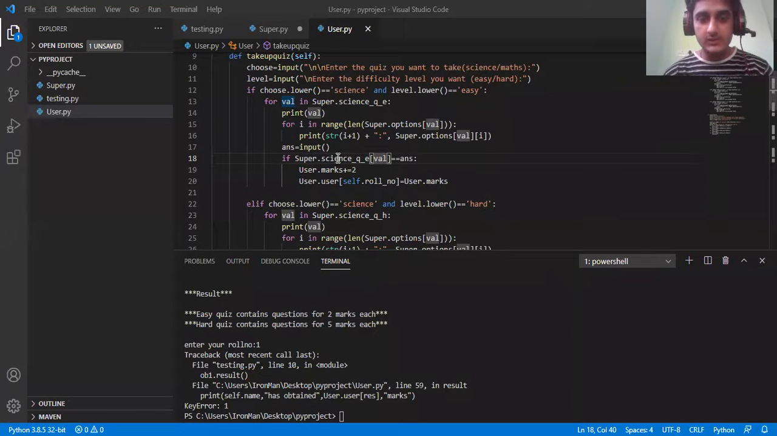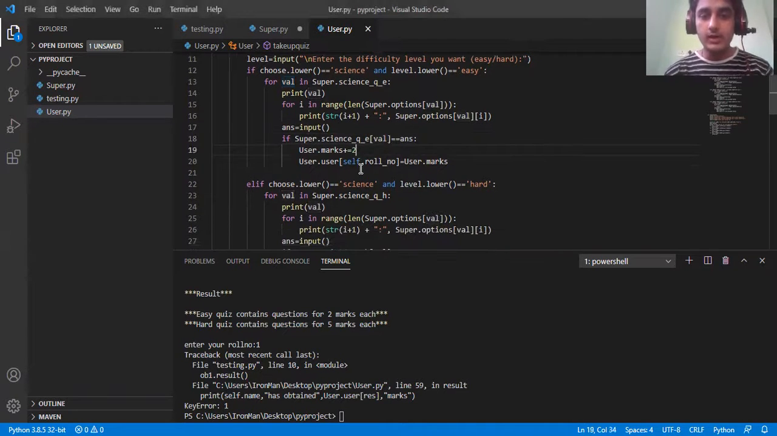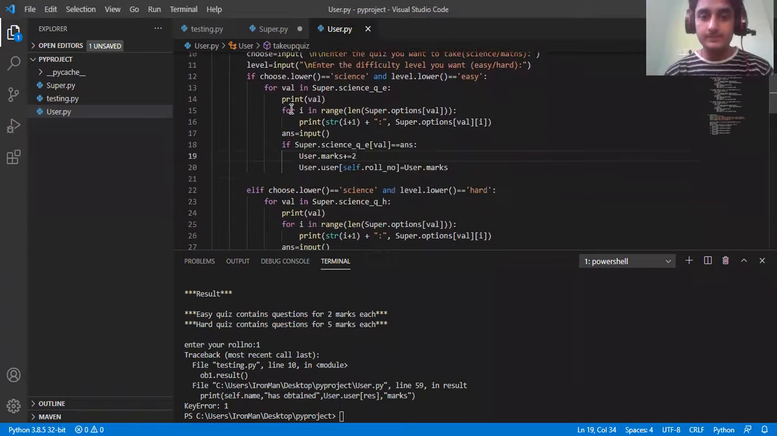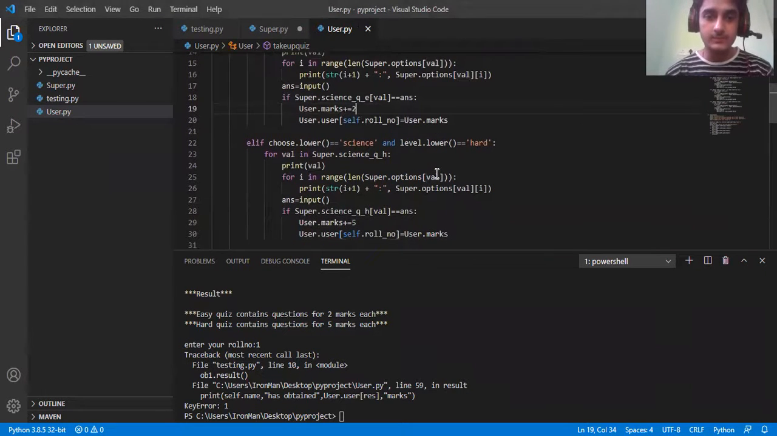So this is gonna retrieve the answer, and it's gonna check if the answer is equal to it. If it's equal, then it's gonna increment the marks by 2, and the marks are gonna get stored in the user dictionary that I showed you over here. In that, the marks are gonna get stored as roll number and marks. Roll number is gonna be the key, and marks are gonna be the values over here.